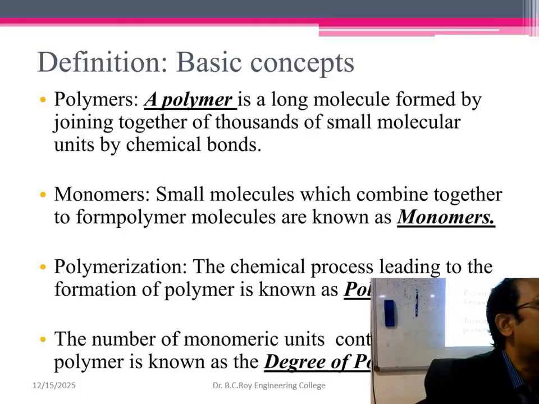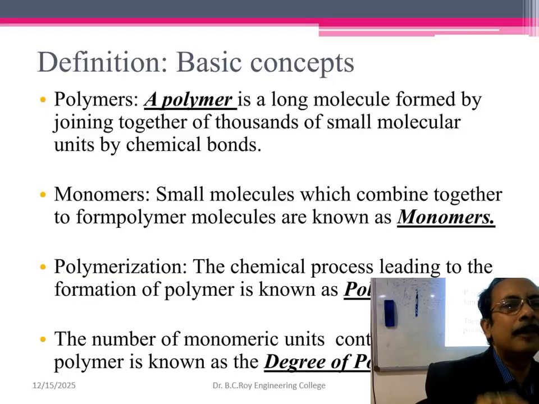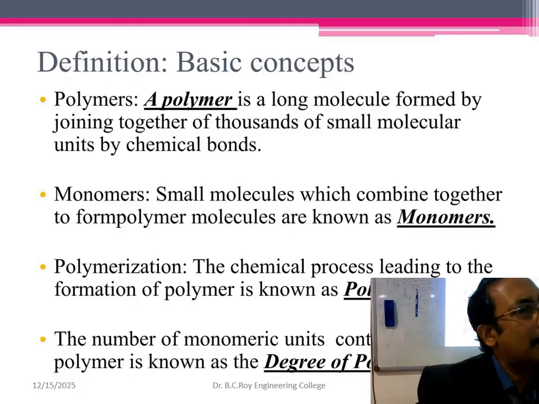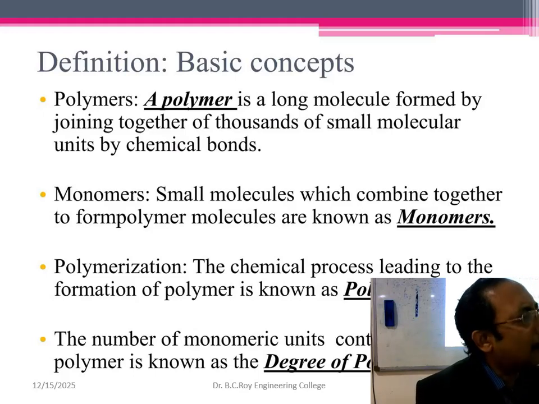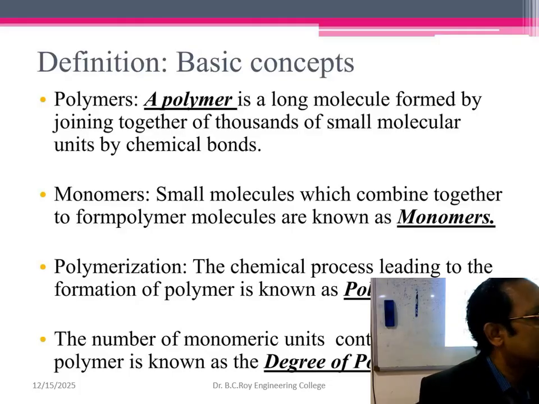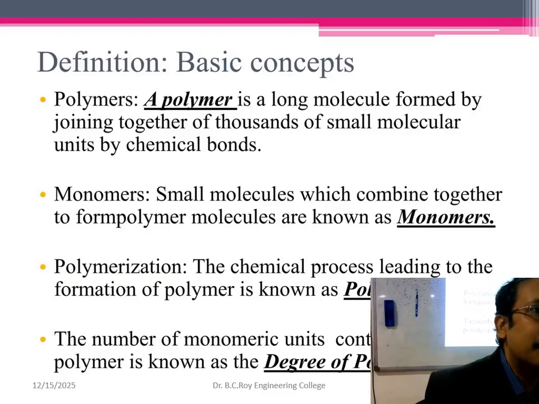Now degree of polymerization: the number of monomer units in a chain. That is the degree of polymerization. Now just imagine, if you have all the chains of the same length, the same number of monomer units, theoretically, then what do you call it? You have all the chains with the same degree of polymerization, and all the chains are of equal length, size and mass. If length and size are the same, mass must be the same. Length, size, mass, everything the same. This is called a monodisperse polymer.